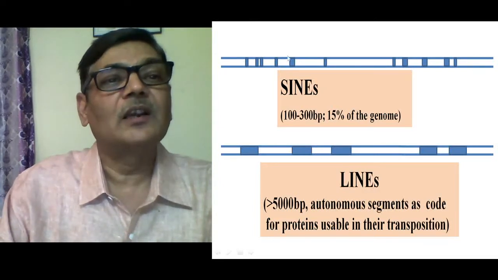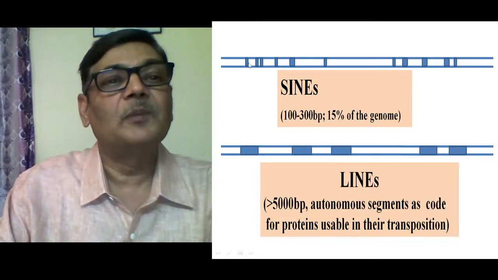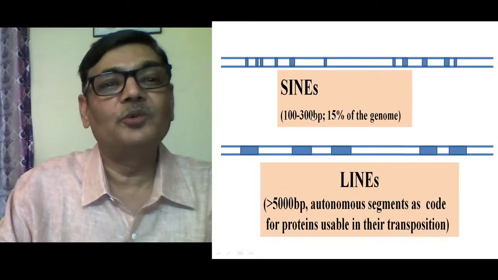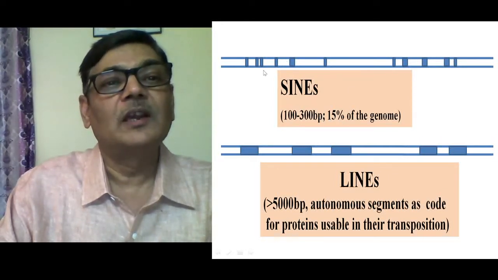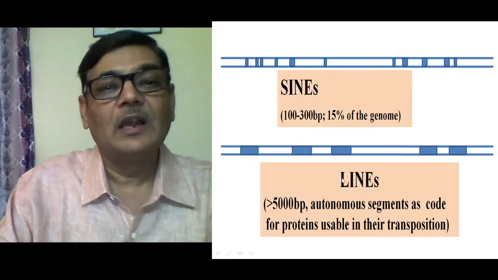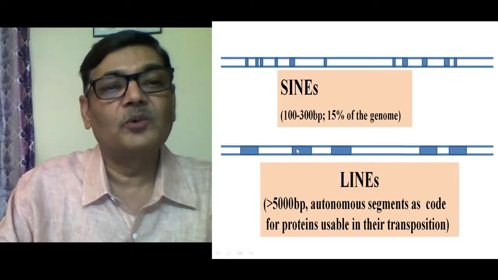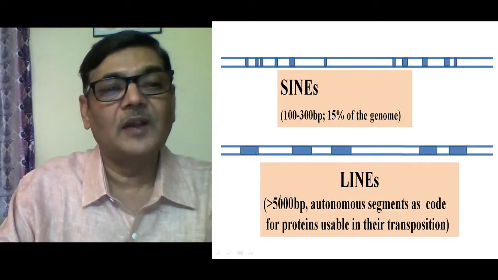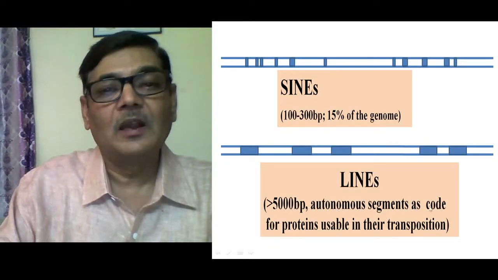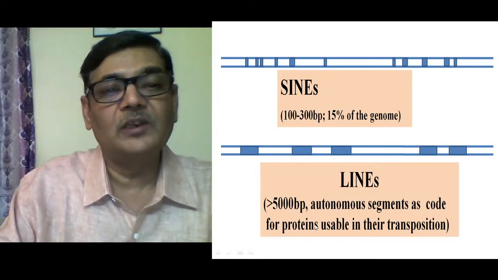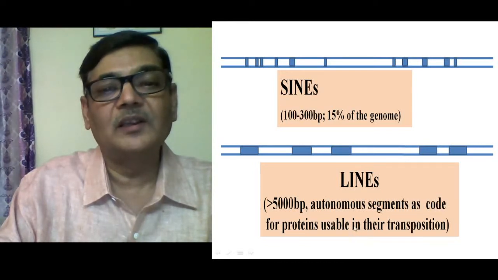See in this diagram, suppose the upper portion contains SINEs. So you can observe that these portions in the genome would be 100 to 300 base pairs, and 15% of the genome in humans gets occupied by SINEs, that is short interspersed elements. In case of LINEs, these portions in the genome may contain 5,000 base pairs, and they are actually autonomous segments as they code for proteins, and they are usable for their transposition.